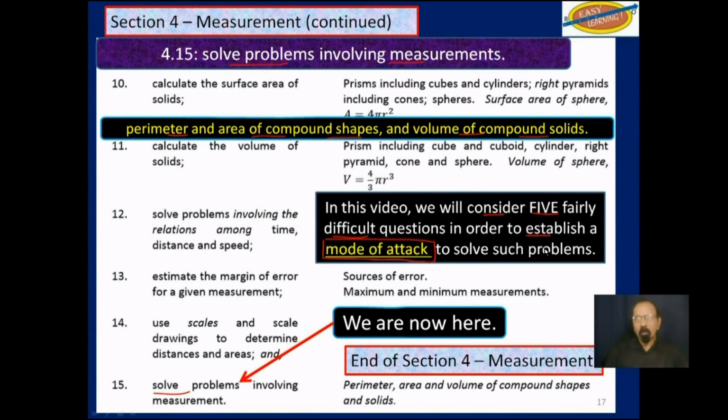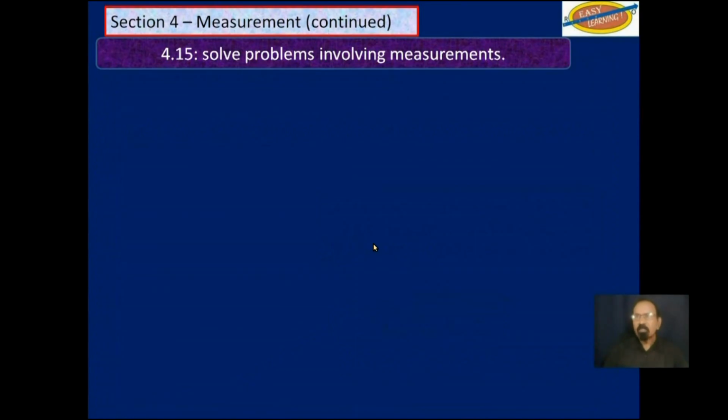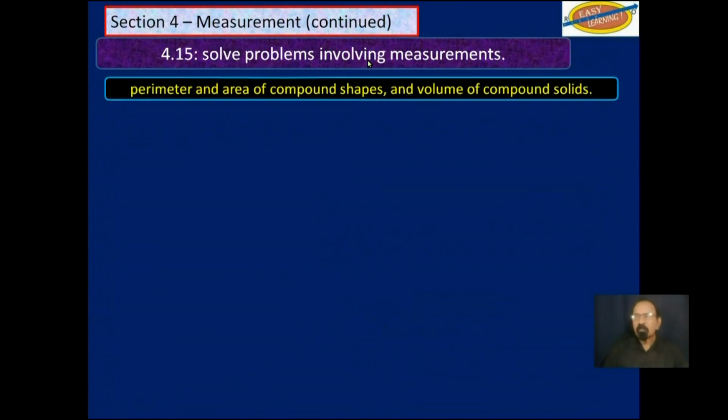to solve such problems. Many students look at these questions and they look complicated and they say, I can't do that, and they give up immediately. Now, that's not the attitude. What we will do here is we will try to devise a system that you can use so that if you look at these questions and they look complicated, you will be able to use this approach to work through the questions, solve problems involving measurements.